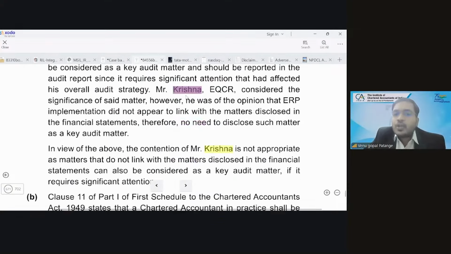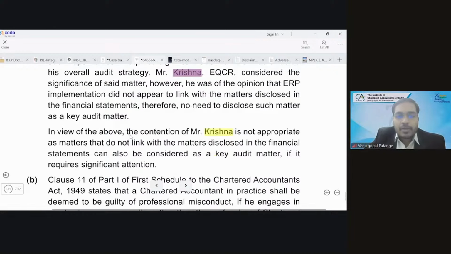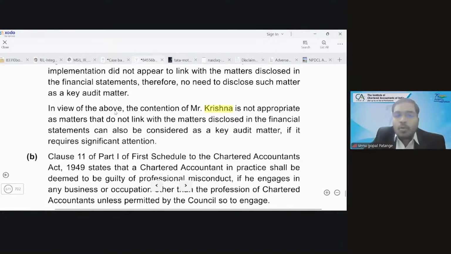Mr. Krishna, the EQCR, considered the significance of the said matter. However, he was of the opinion that it does not link, therefore no need to disclose such a matter as a key audit matter. In view of the above, the contention of Mr. Krishna is not appropriate, as the matters that do not link with the matters disclosed in the financial statements can also be considered as key audit matters if they require significant attention.